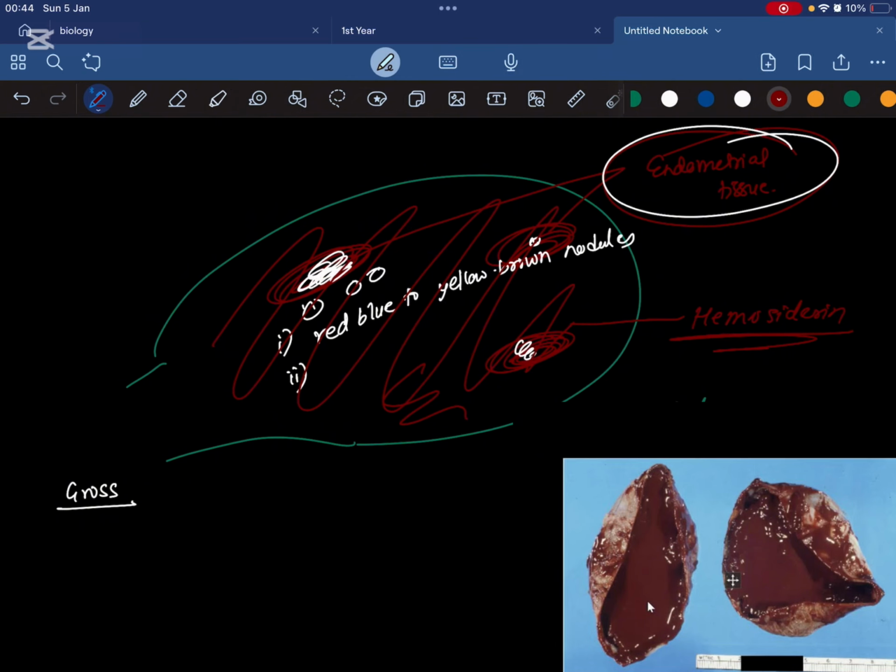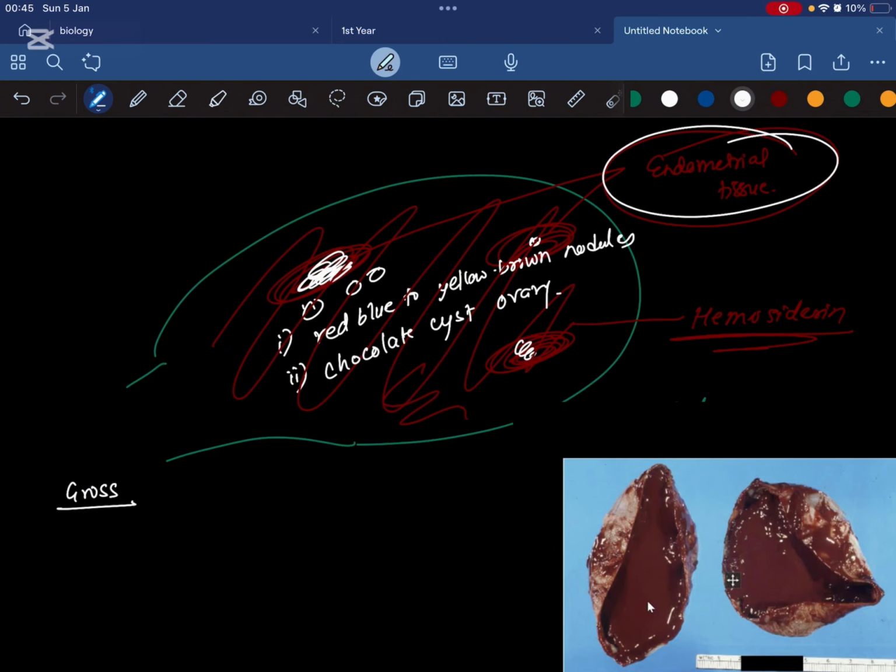Now this blood, when it gets old, is going to change into brown color. This brown color gives the appearance of chocolate. So we say that chocolate cyst ovary is present. Okay, so what is chocolate cyst ovary?